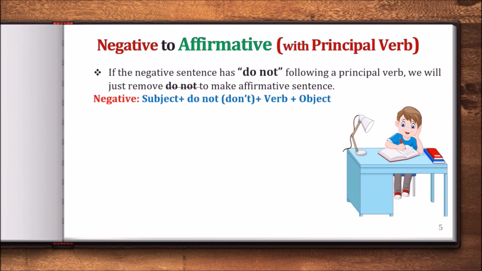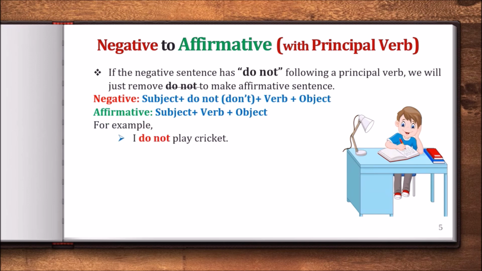The structure of a negative sentence is subject plus do not plus verb plus object. In contraction we write don't. So it can be do not or don't. In an affirmative sentence we have to write subject plus verb plus object, because you will skip do not or don't.